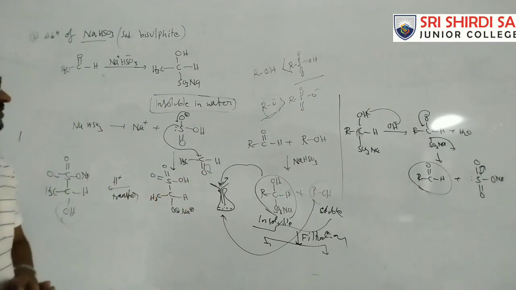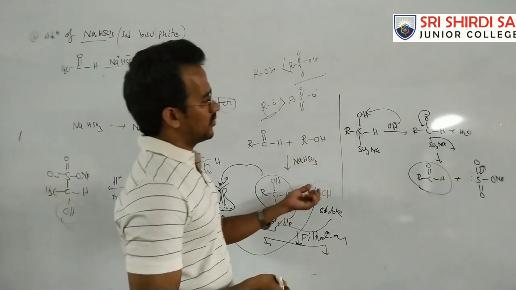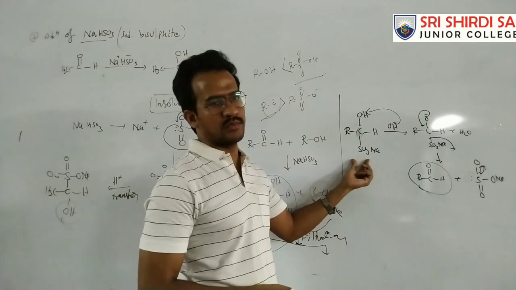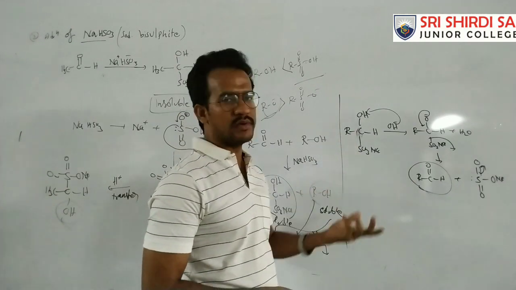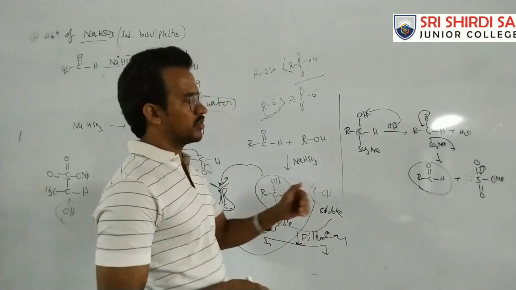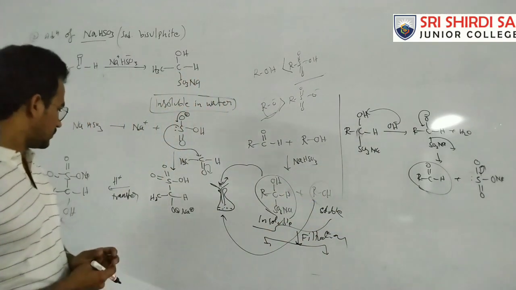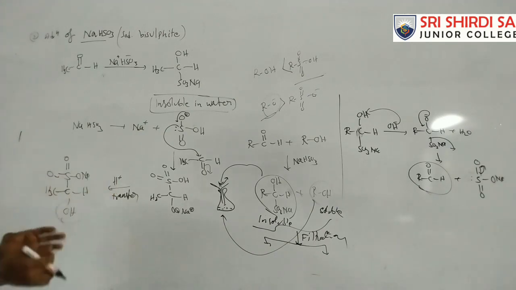That is the important point in this case. It's not a very stable compound, because the carbon-sulfur bond is weaker and the group acts as a good leaving group. So with alkali it is readily converted back to carbonyl compounds. That's it. Next, one more point. First write this one.